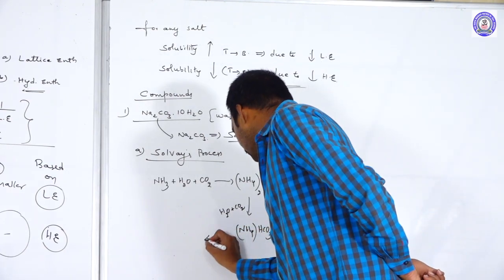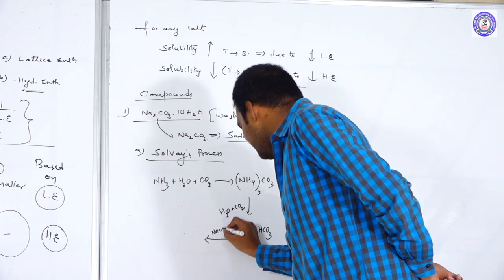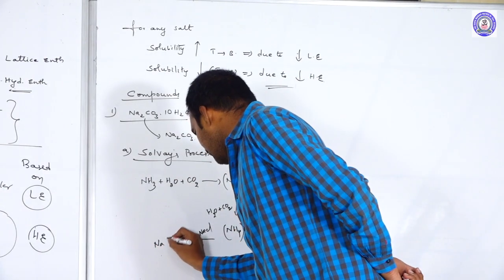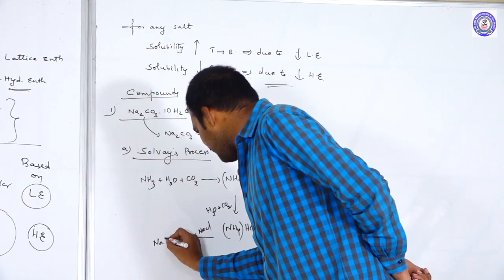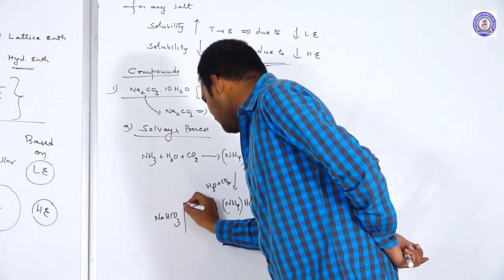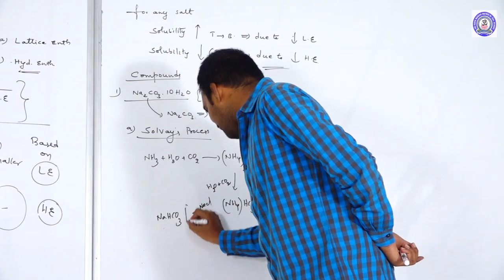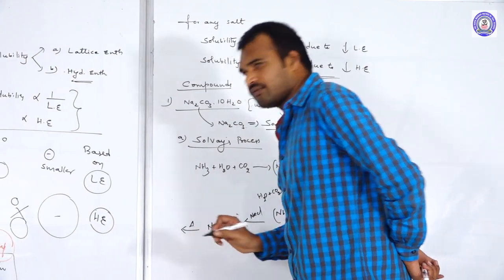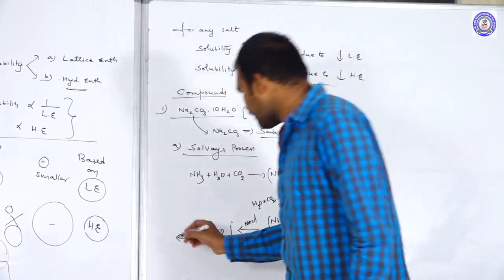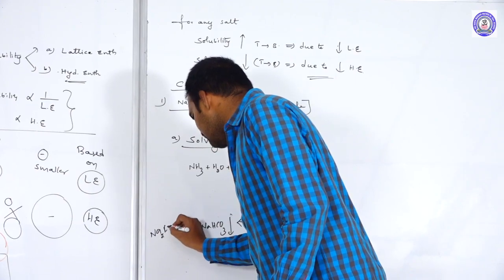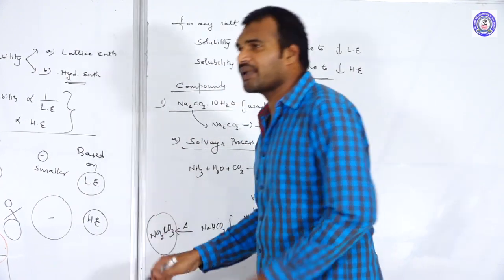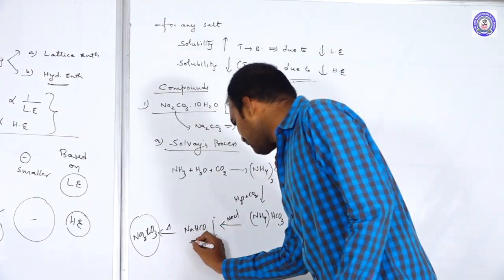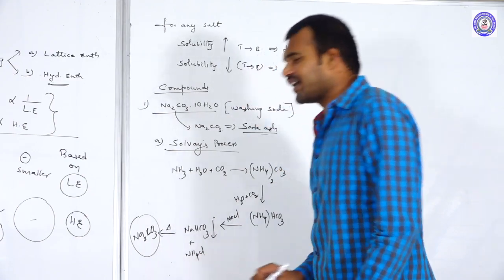Now to this bicarbonate, they will add NaCl, brine solution. After the addition of brine solution, Na will displace the ammonia and we will get NaHCO3, and it is precipitated down. When this NaHCO3 is heated, as we know all bicarbonates on heating, we will get Na2CO3, carbonates. Like this we can prepare sodium carbonate. So what is the byproduct here? Along with the sodium bicarbonate we are also getting ammonium chloride.